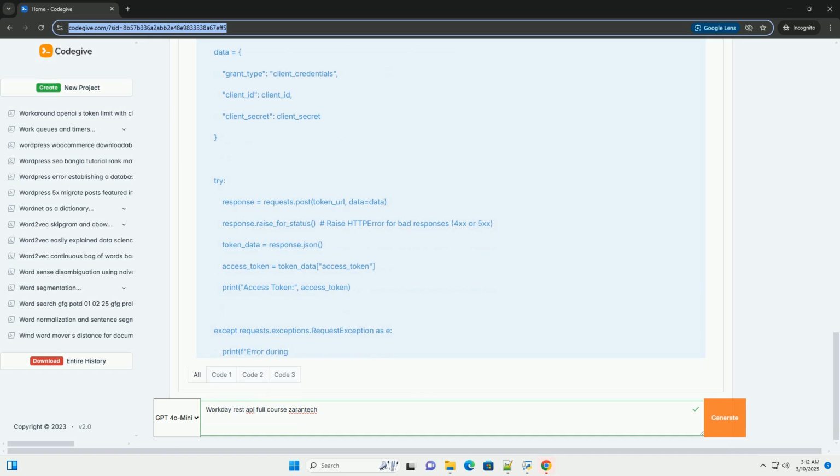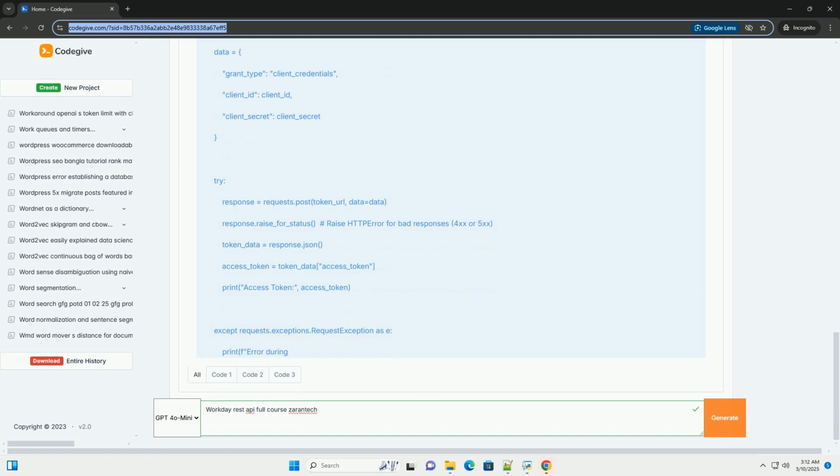OAuth 2.0 authorization code grant, most secure, suitable for user-facing applications. Involves a multi-step process, including redirecting the user to Workday for authentication, obtaining an authorization code, and exchanging the authorization code for an access token and refresh token.